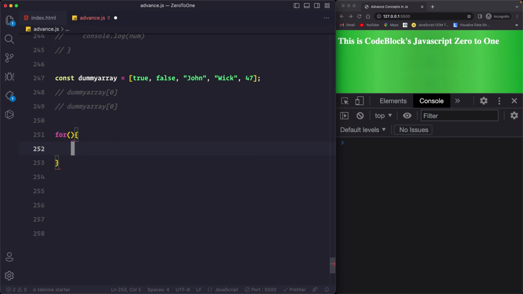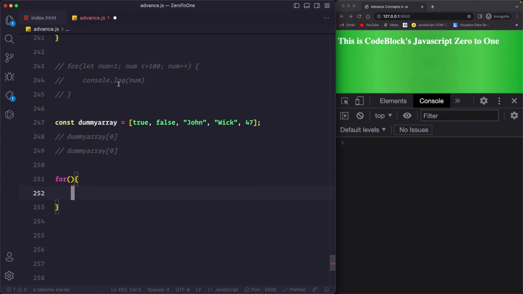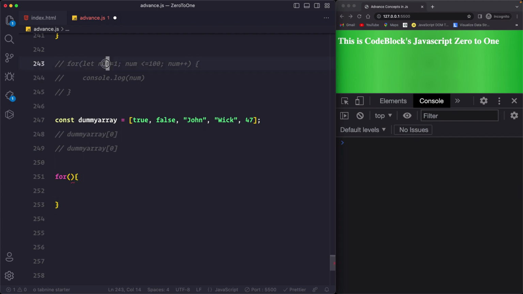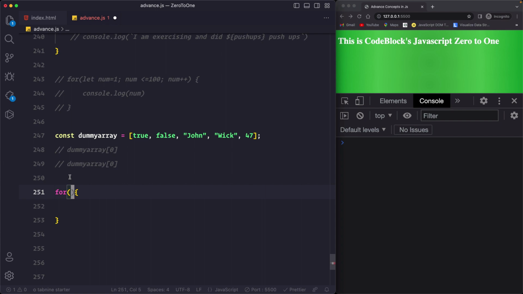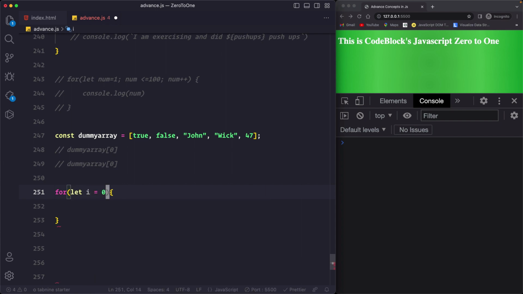So here we just do for, okay, and then a very common variable that we use while initializing our initializer variable. So far we have used descriptive variable names like num, but we use i and j. Most common is i. So here to initialize the variable, we can say let i equals 0.